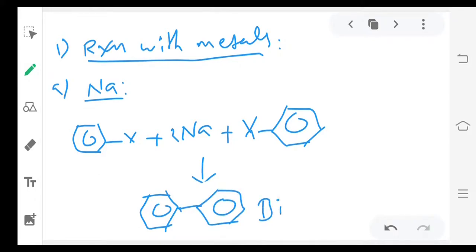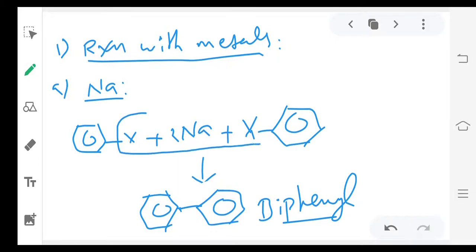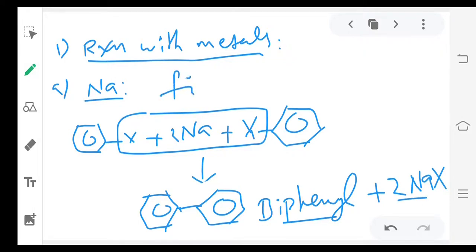So this product is called biphenyl. What is happening here? This X and this X react with Na and are eliminated as NaX. So this reaction is called the Fittig reaction. Instead of aryl halides, if you take alkyl halides, that is the Wurtz reaction. This is the Fittig reaction. If you take both alkyl halides, that is the Wurtz reaction.